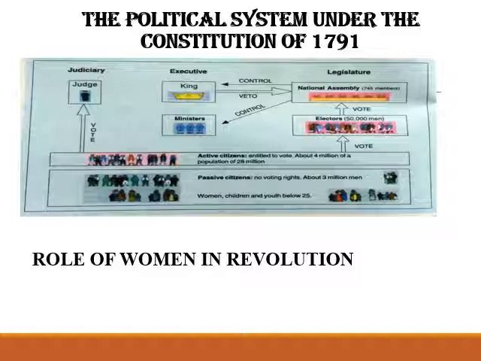Again students, the power was shared among the three organs of the government: legislature, executive and judiciary. To qualify as an elector or as a member of the assembly, a man had to belong to the highest bracket of the taxpayers. Okay students, so in such a way, with the help of this picture we can understand the political system under the constitution of 1791 of France.